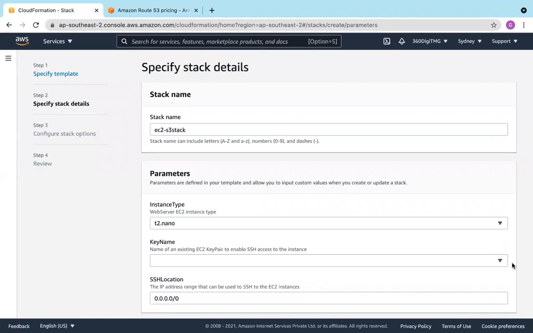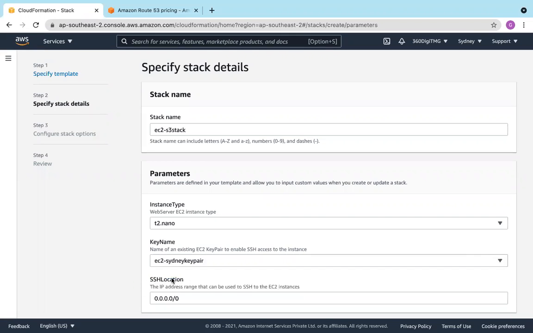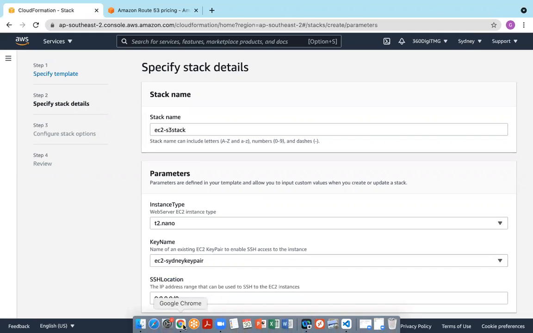When you create a key name, that will be regional, and that will be saved in the AWS console. So whatever keys are available within this region, right now we are in the Sydney region, so keys that are saved in this region will appear here. So we will choose this. Let us go and check the same thing in the code.